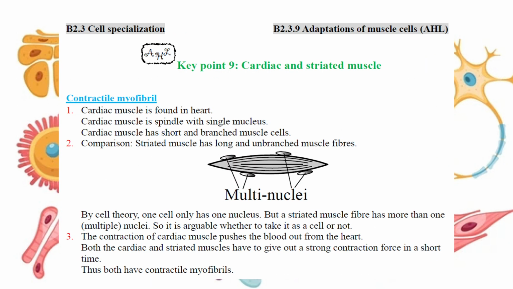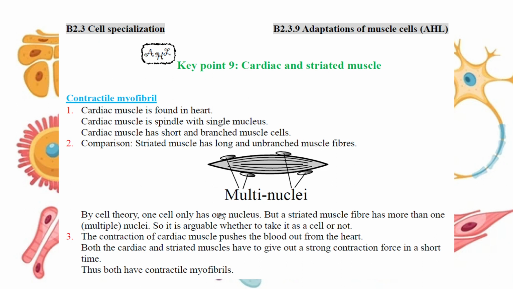And another adaptation is the muscle cell. Cardiac muscle is inside the heart. Striated is the normal muscle cell we encounter in the muscles. Cardiac muscle is spindle-shaped with a single nucleus, one nucleus. And cardiac muscle has short and branched muscle cells inside the heart. In comparison, striated muscles are long and multi-nucleated cells.